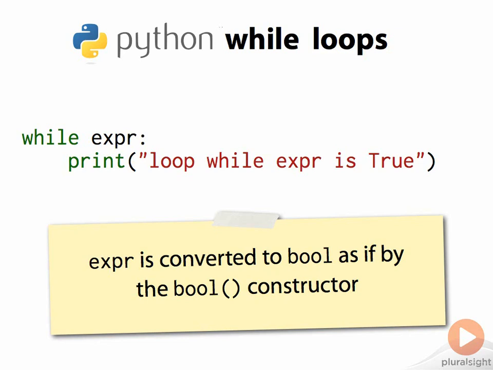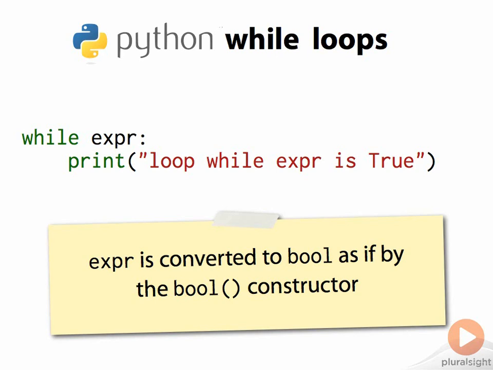Python has two types of loop, for loops and while loops. We've already briefly encountered for loops back when we introduced significant whitespace, and we'll return to them soon. But right now, we'll cover while loops. While loops in Python are introduced by the while keyword, which is followed by a Boolean expression.